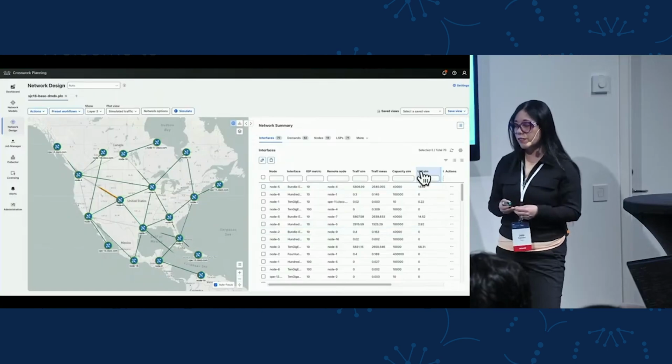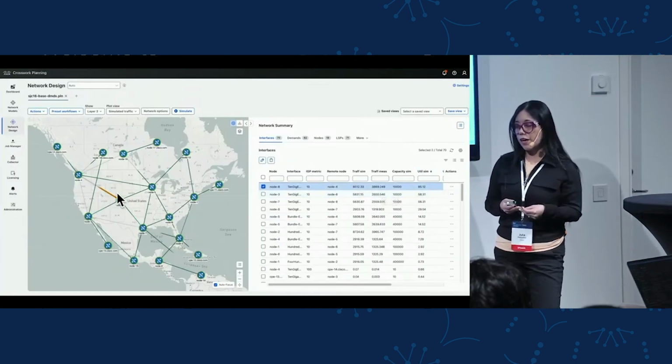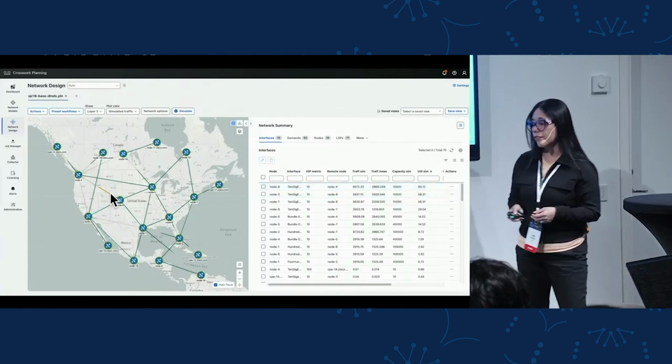For example, we have this link with orange color that is representing a utilization between 80 and 90%. In this case, in particular, 85%.